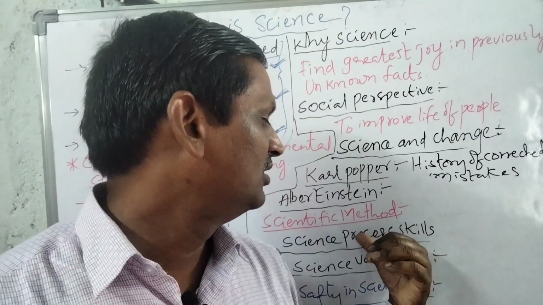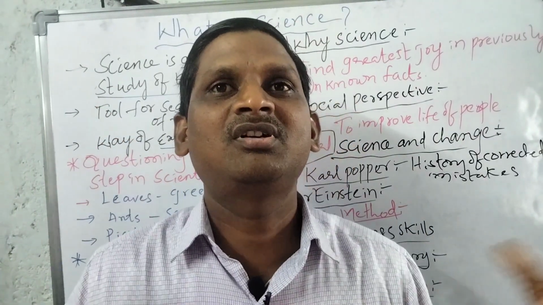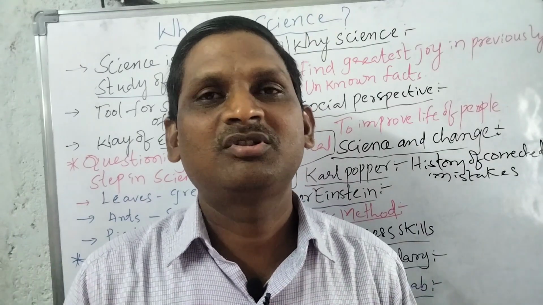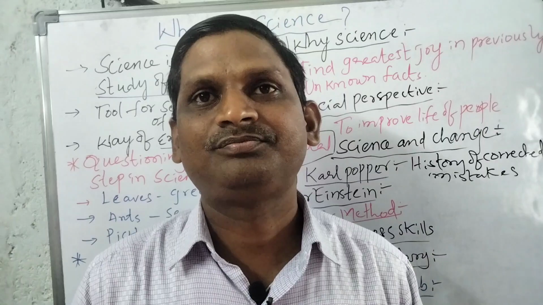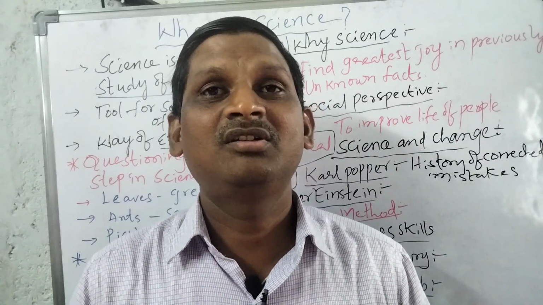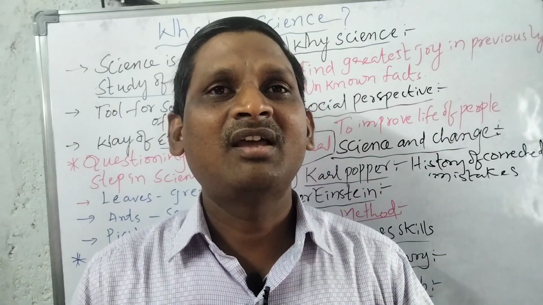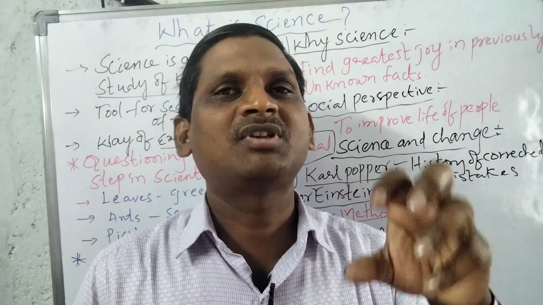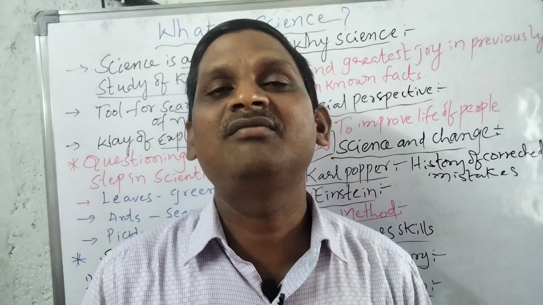Next, coming to the science process skills. There are many science process skills: observe, compare, classify. In science process skills, the skills will change based on the activity.